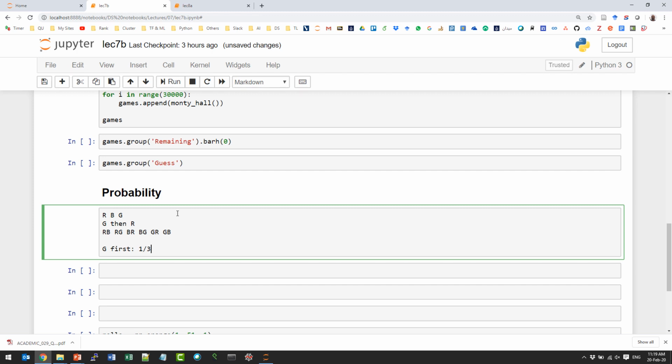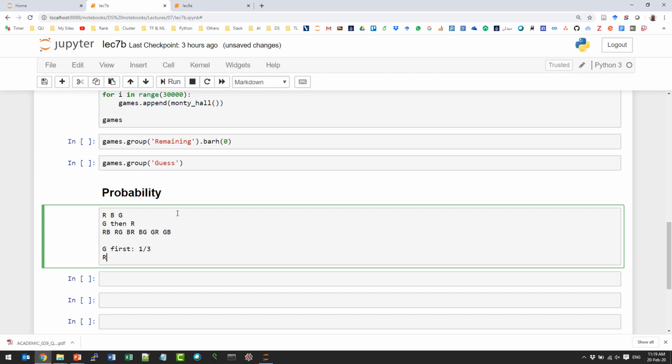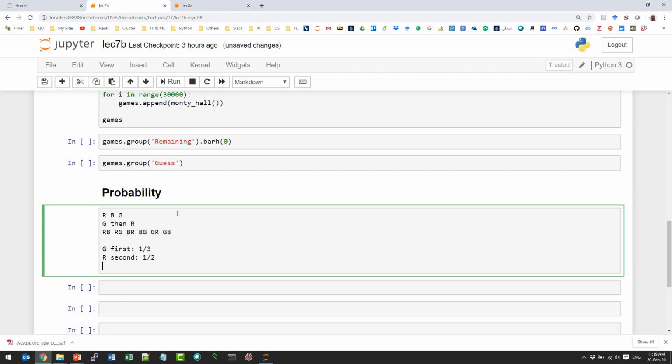Then we want to compute the probability that we will get red. So what is the probability now that we get red? 1 over 2. Then the probability to get green first and red second is 1 over 3 times 1 over 2.